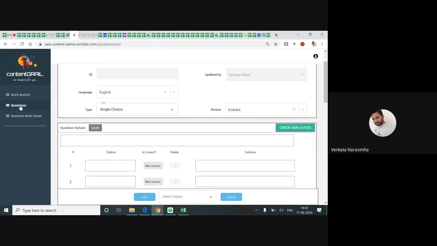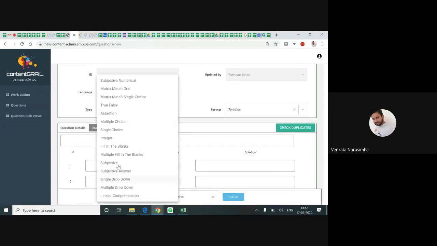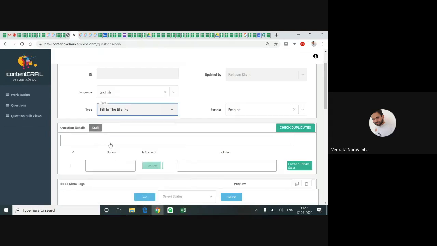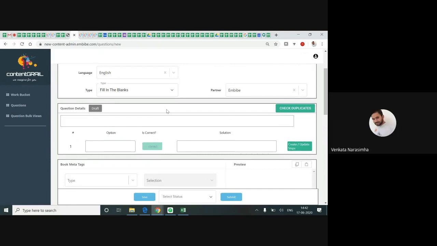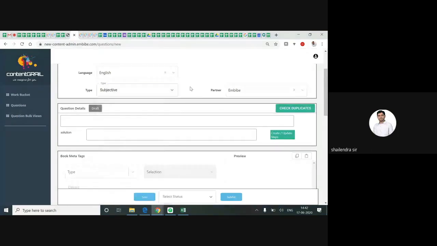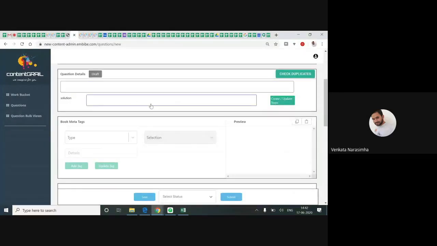Similarly, if I take fill in the blank, the whole format changes automatically. Here in this box, you will be writing the fill in the blank statement. In this option box, you will be writing the correct option. The explanation needs to be provided here. Now, again, fill in the blank is fine, and subjective. If I click on subjective, it's the same: here the question body, and the answer solution body. That's it. Clear now?